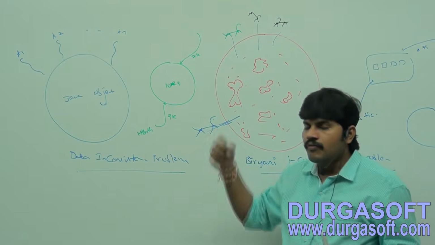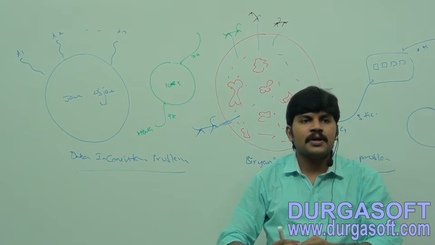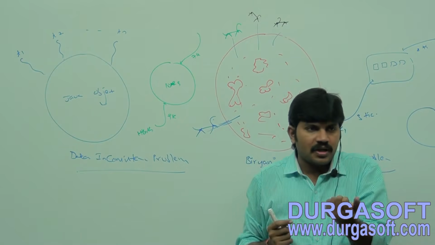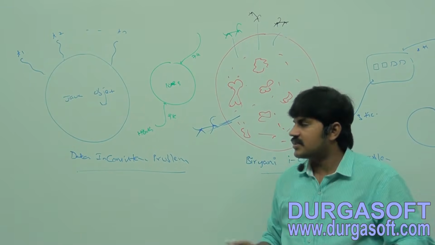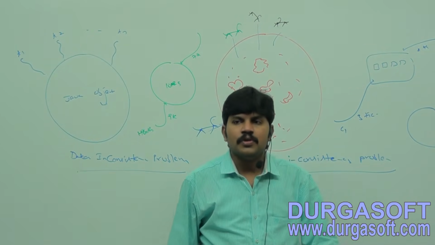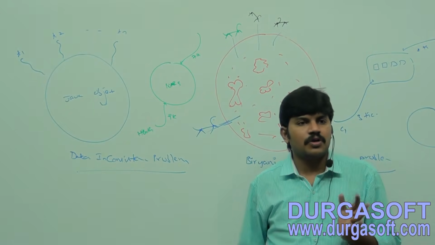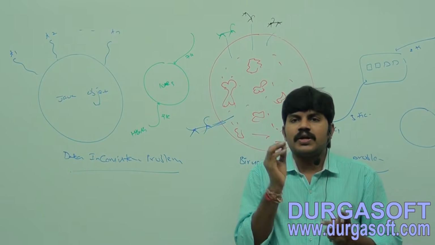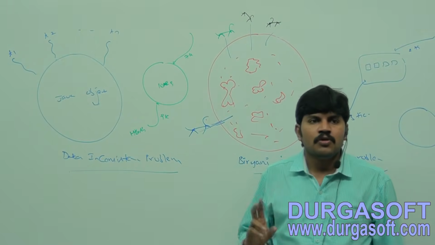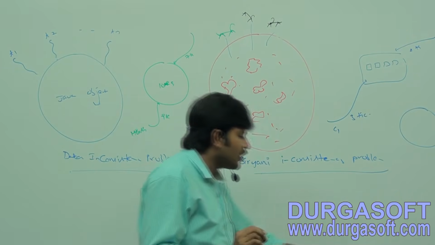So how can you solve this type of inconsistency problem if multiple people are operating simultaneously on the same Java object, on the same account object? If multiple people operate simultaneously on the same Java object, then there may be a chance of a data inconsistency problem. To overcome this problem, the synchronized keyword is required. Is it clear for all of you? So what is the need of the synchronized keyword? To resolve data inconsistency problems, we should go for the synchronized keyword, right?